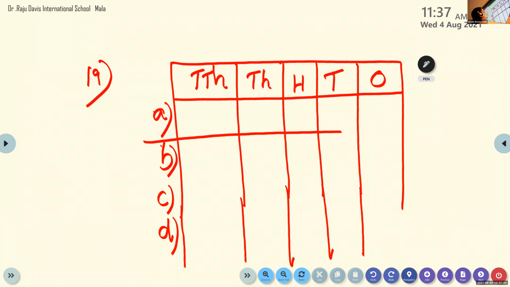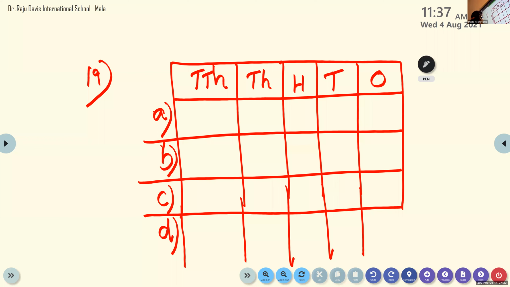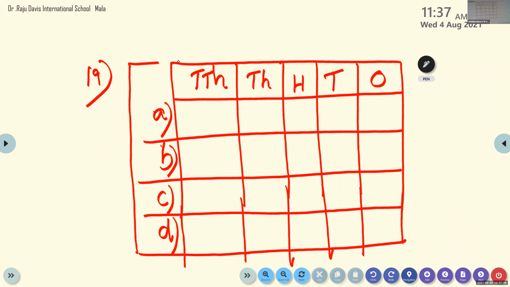Question number A, you have to place it here. Question number B, you can place it here. Question number C, then question number D. All the numbers we will draw in the same place value chart. Can you see the board clearly, children? So what you have to do is draw the place value chart and include all the questions here, A, B, C and D.